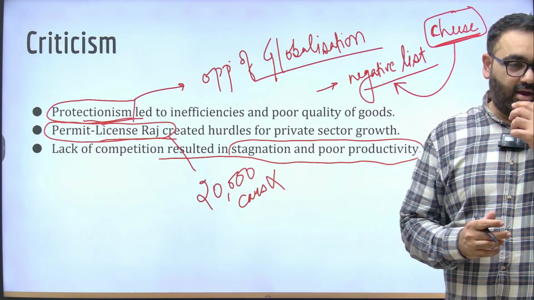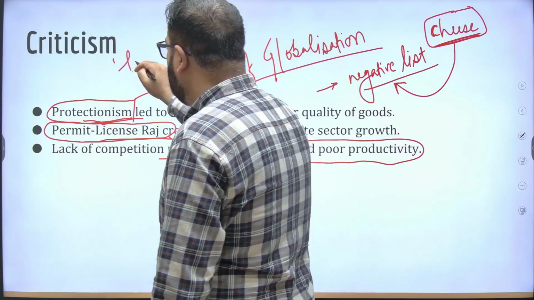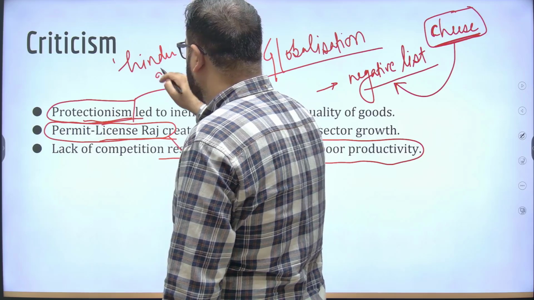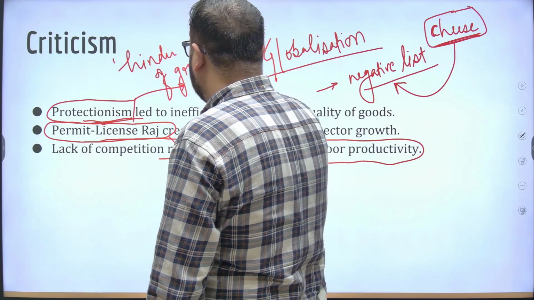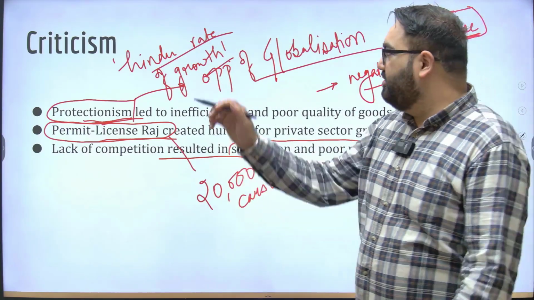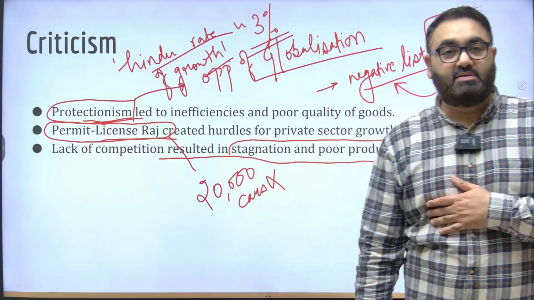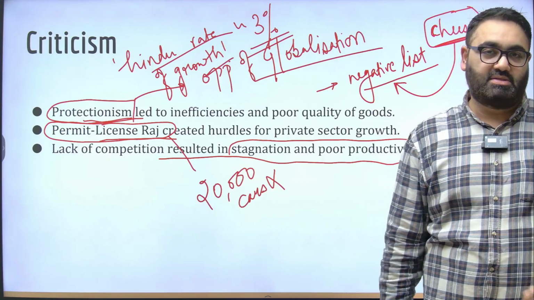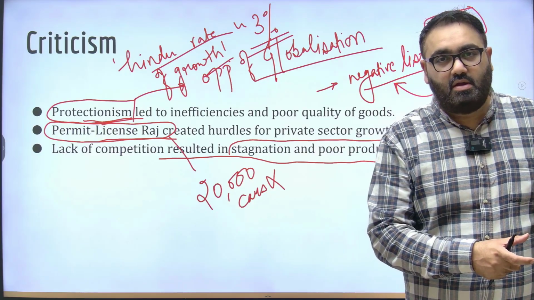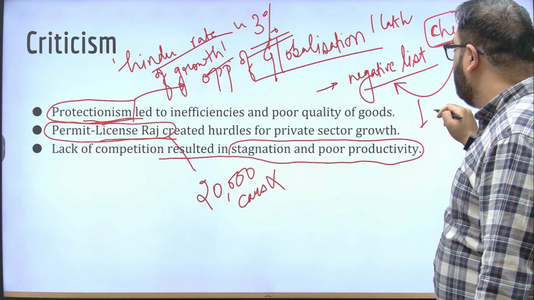India, and it's a very derogatory term, India was described as a country showcasing something called the Hindu rate of growth. What was the Hindu rate of growth? Basically, in the 1970s, 1980s, all throughout that, India's growth rate used to be some 3% only. Now imagine India growing at 3% is very different from a country like America growing at 3%. But 3% means 3% of your last year base. When India had a base of, let's say, 1 lakh, America has a base of 1 crore. It's a very different matter.